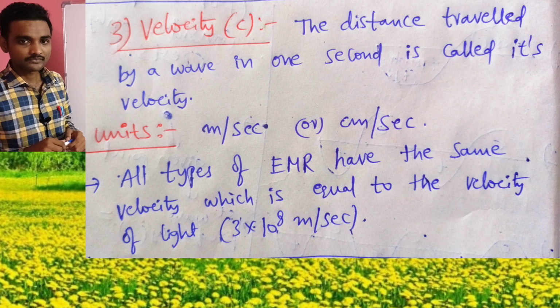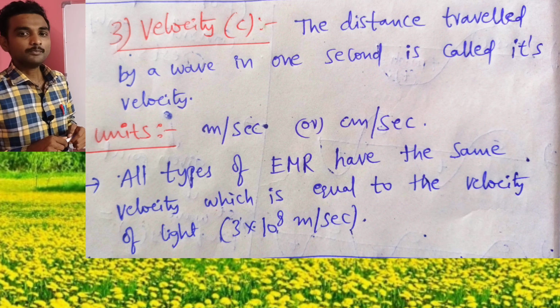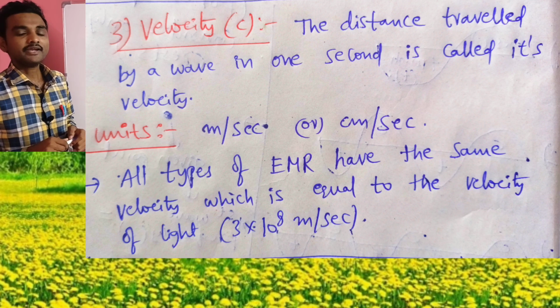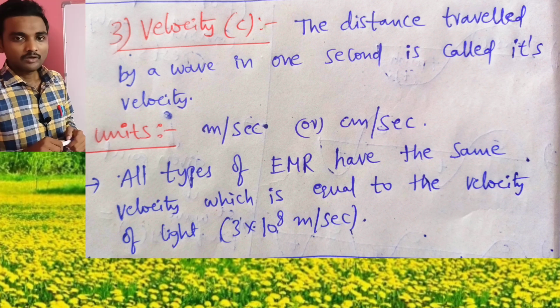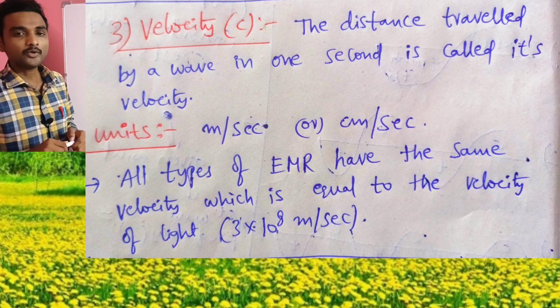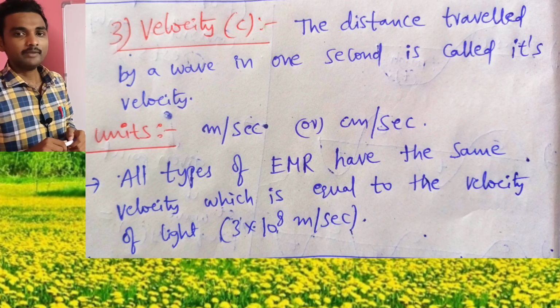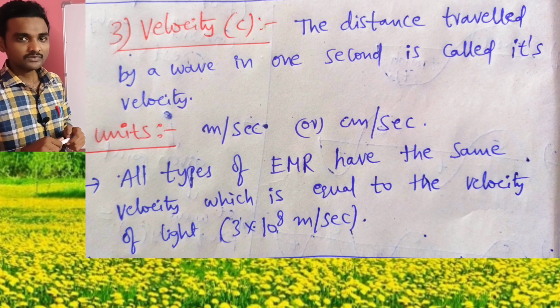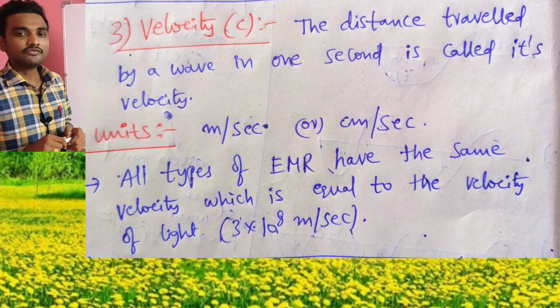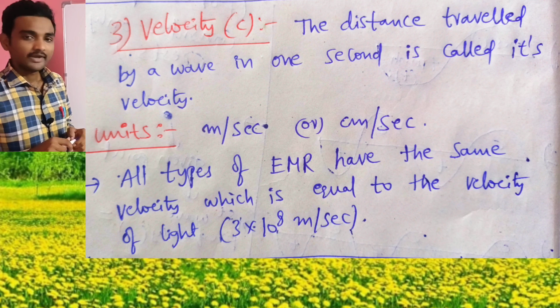let me discuss the third one, velocity. What is velocity? Velocity is the distance traveled by a wave in 1 second. What are the units? Meter per second or centimeters per second.